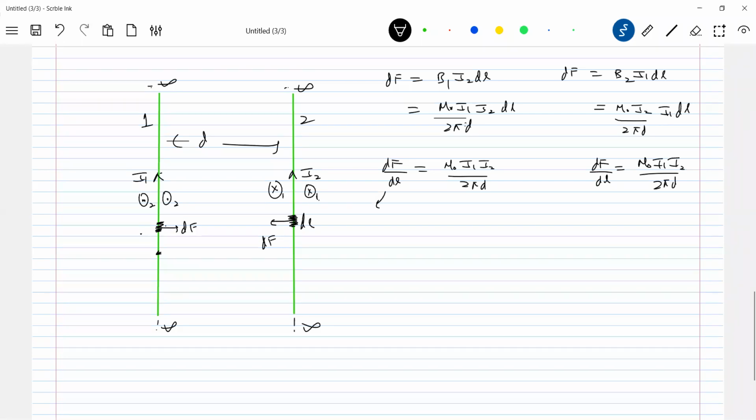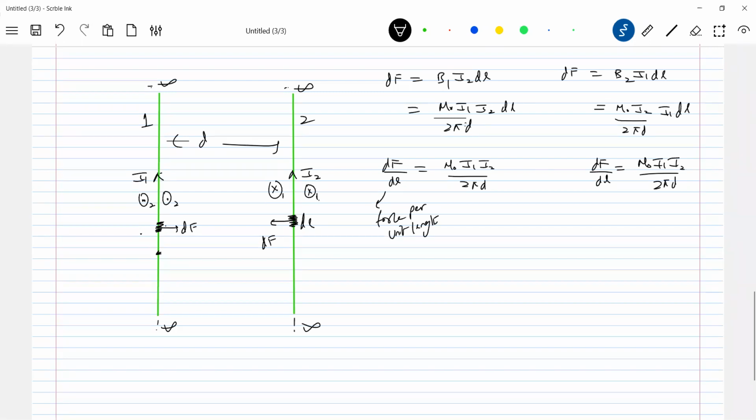So rather than force, I'll go for force per unit length. Why force per unit length? Because for a long wire, dl, if you integrate, will become infinite. Therefore we define force per unit length. What is the force per unit length? Mu naught I1 I2 by 2 pi d.